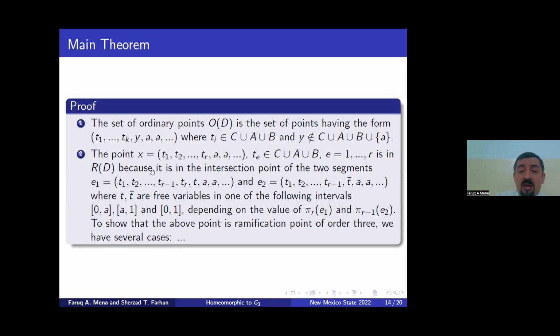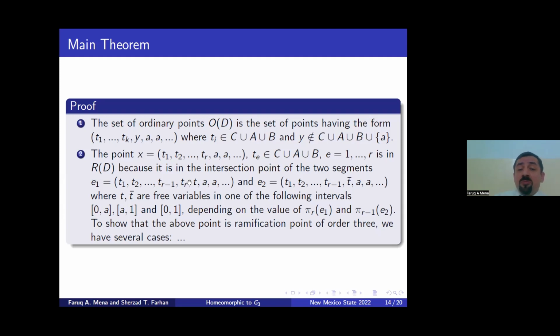Because it's in the intersection of two segments, E1 and E2, when T and T prime are free variables in one of the following intervals. So since we know that all ramification points are in the intersection of two line segments, to show that it is of order 3 exactly, we have several cases. I'm not going into the detail of this, but it depends on where the values TR and TR minus 1 are in A, B, C, in one of these sets. So we prove that in each case,